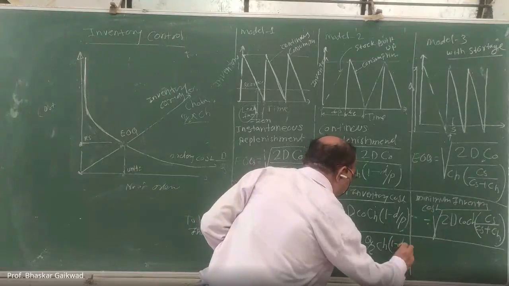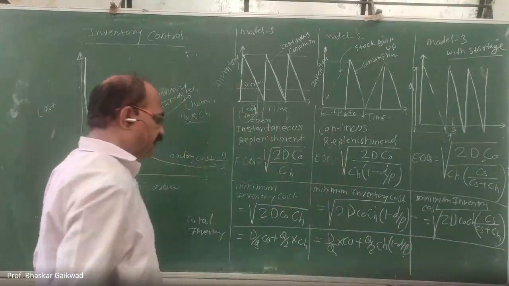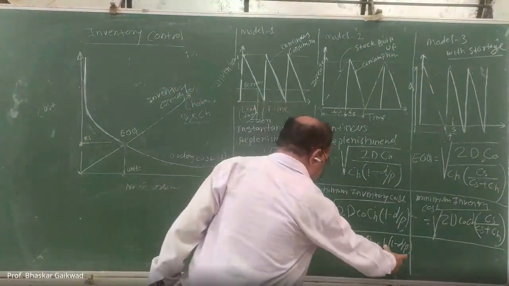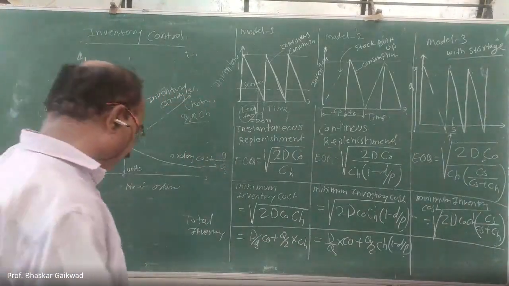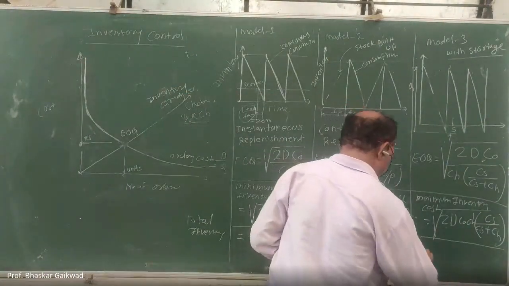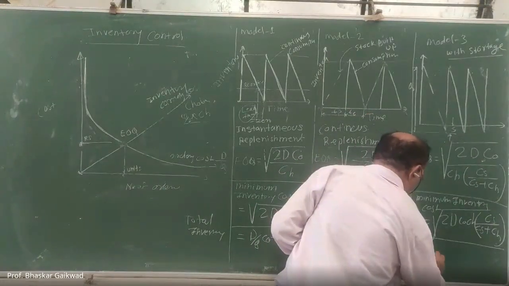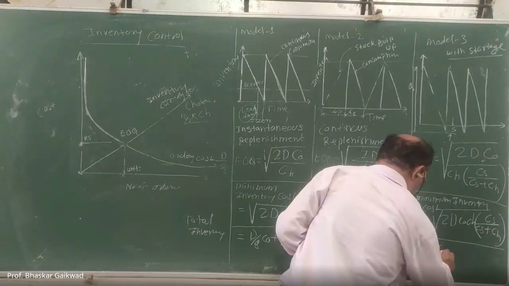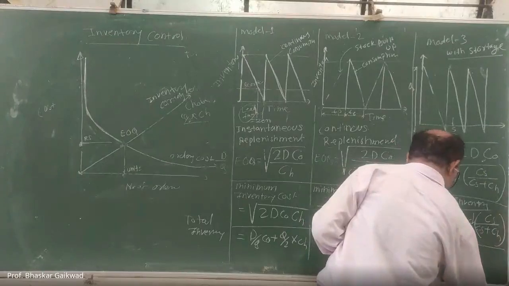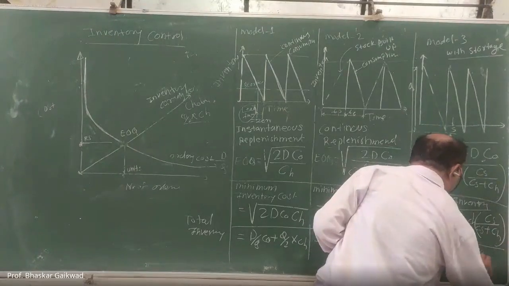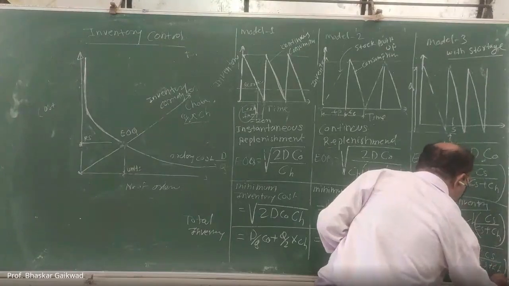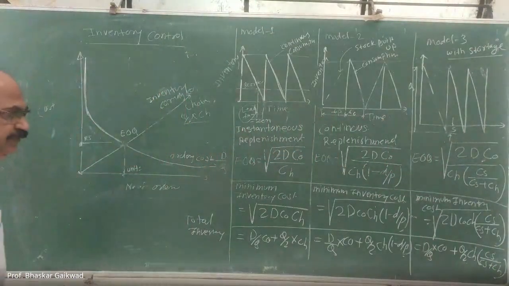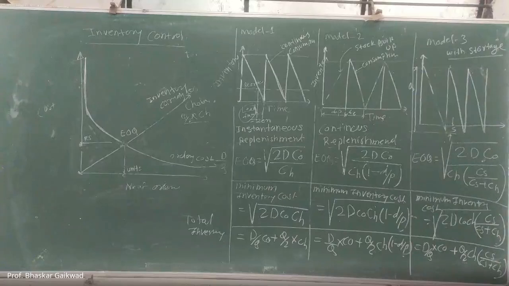This only we have to add: inventory carrying cost. This is the only difference in this. Similarly, same things will be there. So here, total cost is D by Q into C0 plus Q by 2 CH in CS. This is the total inventory cost. So you have to remember this much only.